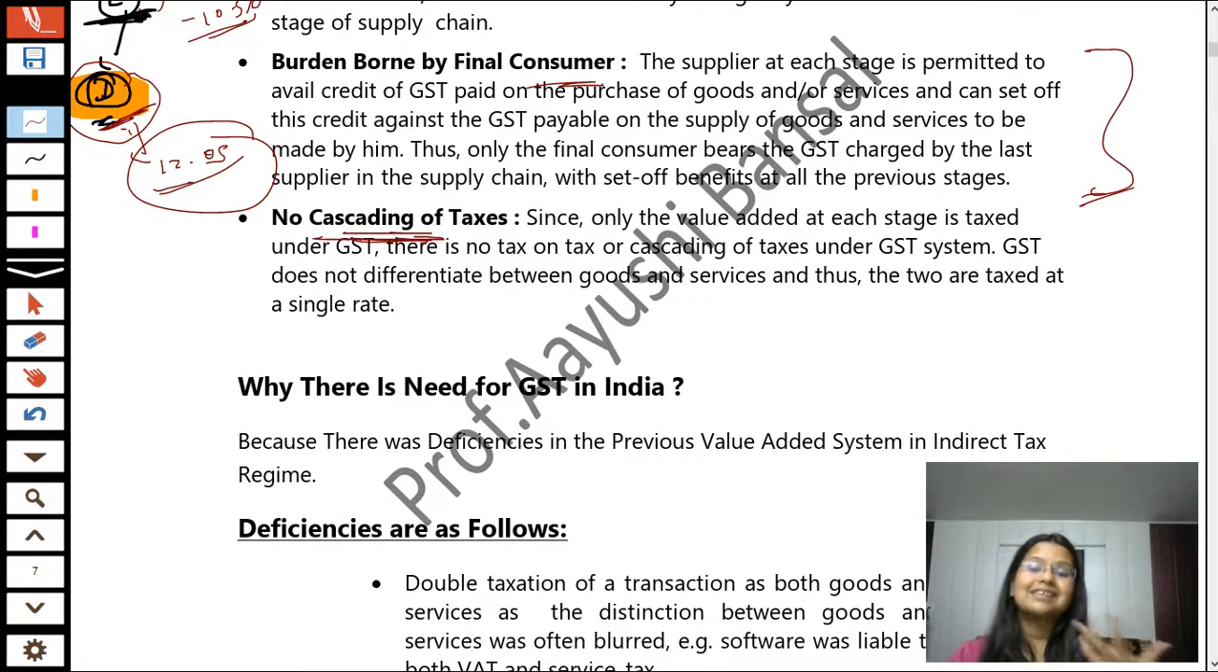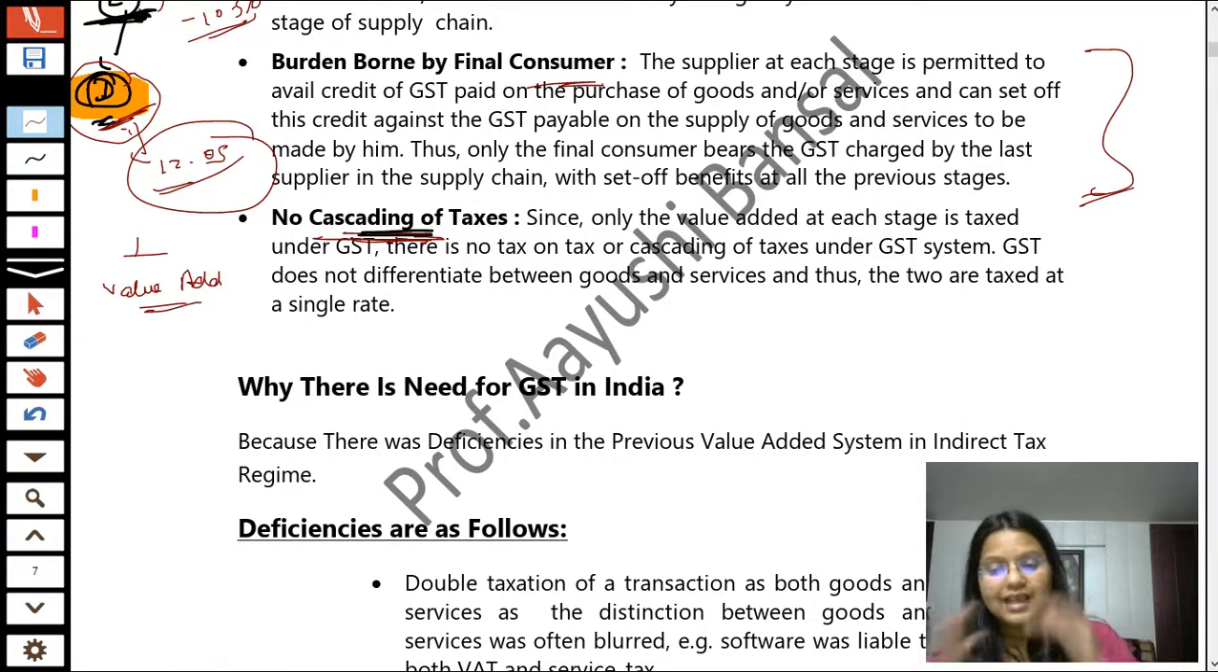Now, what is meant by cascading of taxes? Students, no cascading of taxes means there is no double taxation here. As we know, at every stage only the value added is taxed. In our example, if a person adds his marginal value as profit of rupees 5, he is ultimately required to pay the tax on that 5 rupees only, because he is taking the credit of the balance part. So there is no double taxation here.